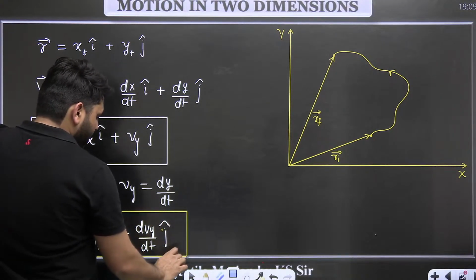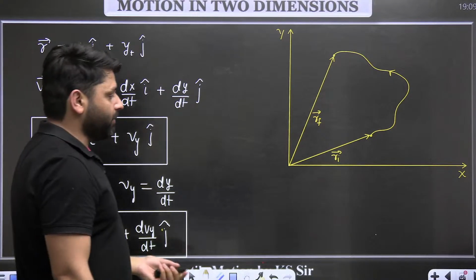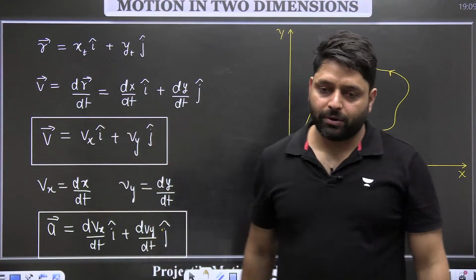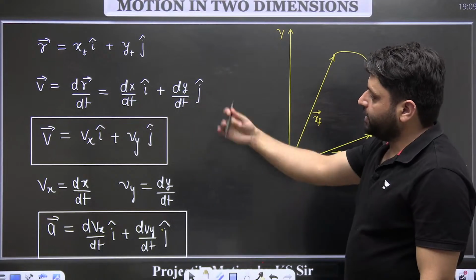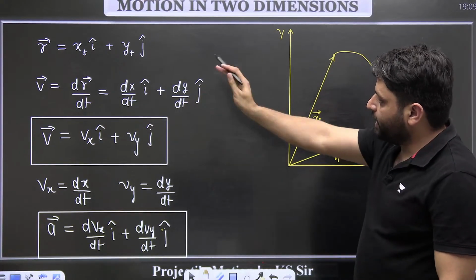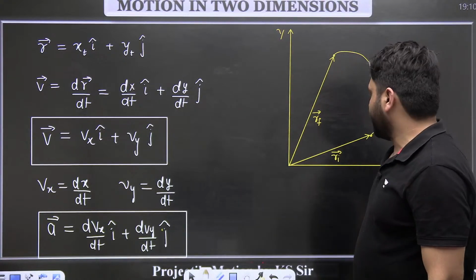So you don't have to take both the directions simultaneously. You can take one direction and proceed in that direction only. Like the x direction: you take the initial velocity, you take the acceleration, and then find the displacement and everything. The y direction can be taken independently.